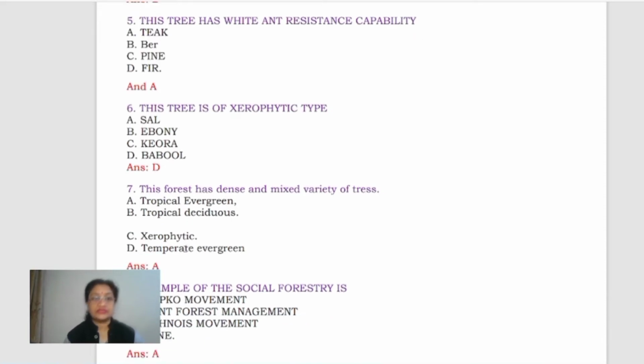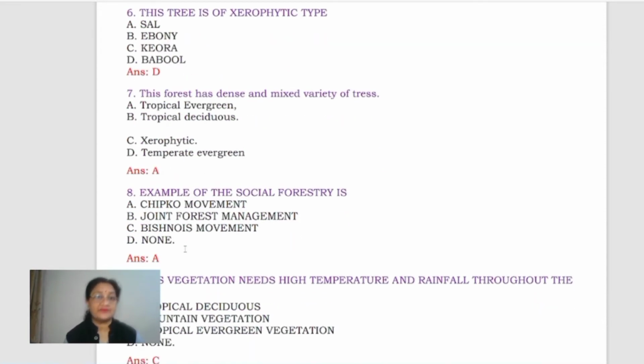Now come to the next. This tree is of xerophytic type. Xerophytic means the desert type vegetation. So which one belongs to this? Sal, ebony, keora, babul. Babul is the correct option for this. Babul belongs to the acacia group of trees, so it is found in xerophytic vegetation.